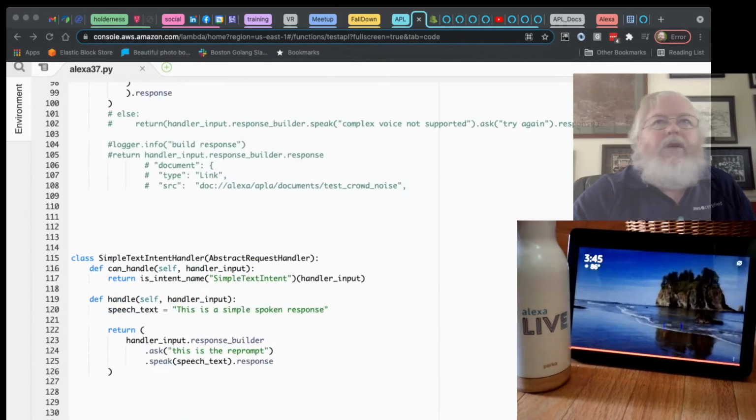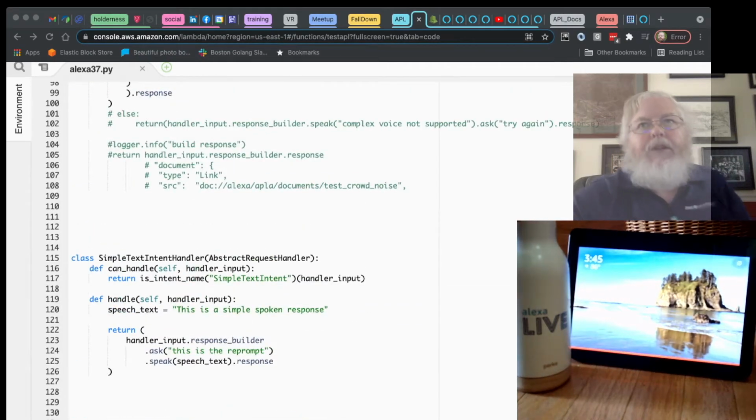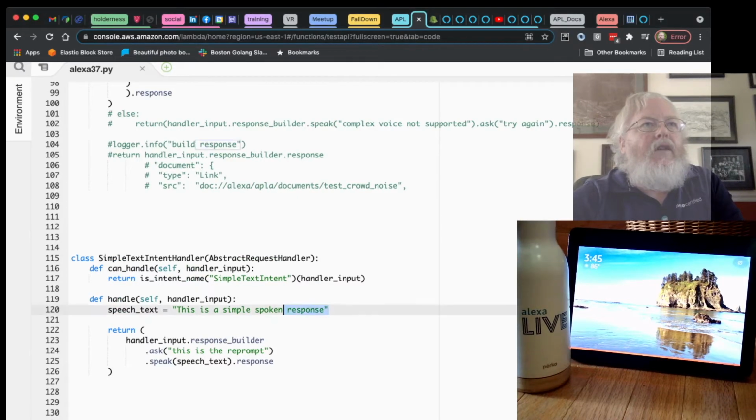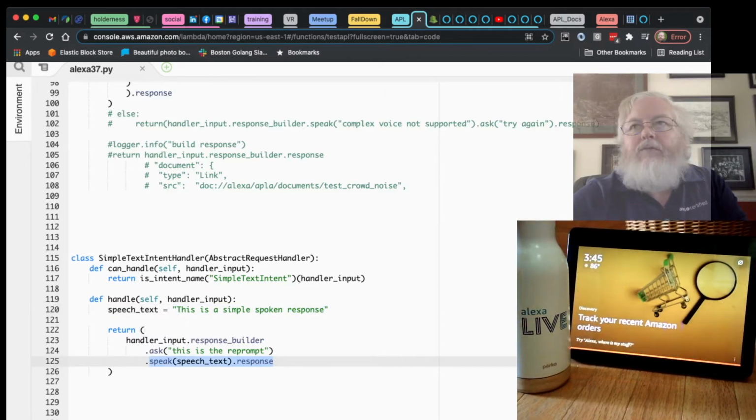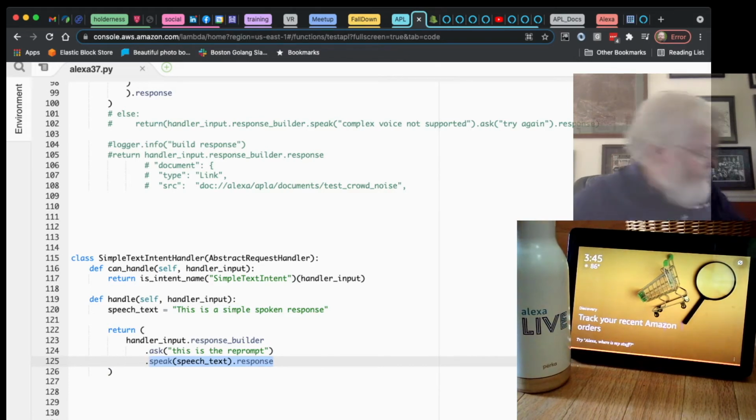So the simplest thing we can do is simple text. Here we just have a text string, and we say let's speak that text string in our response builder, and it's simple as can be.